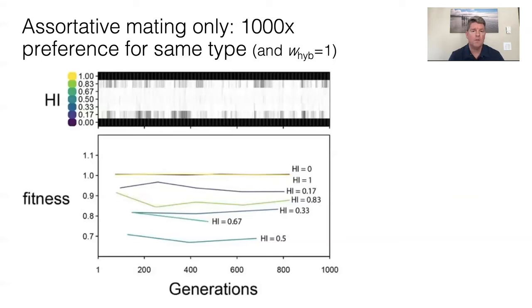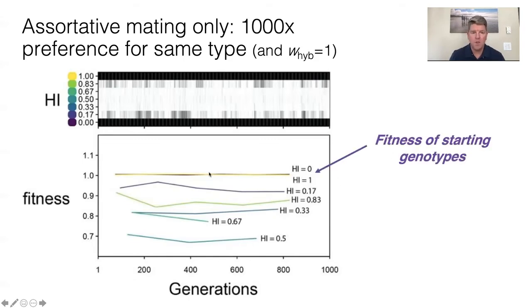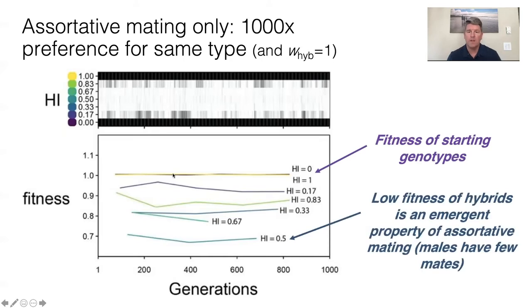Now, why aren't those hybrids building up and forming that nice, big continuum between the species? Well, it's because their realized fitness, measured and graphed on the bottom, is lower than the parental forms. So the fitness of the starting genotypes is shown in those lines there. It's about 1, but the realized fitness of the hybrids is just about 70%, or 0.7.